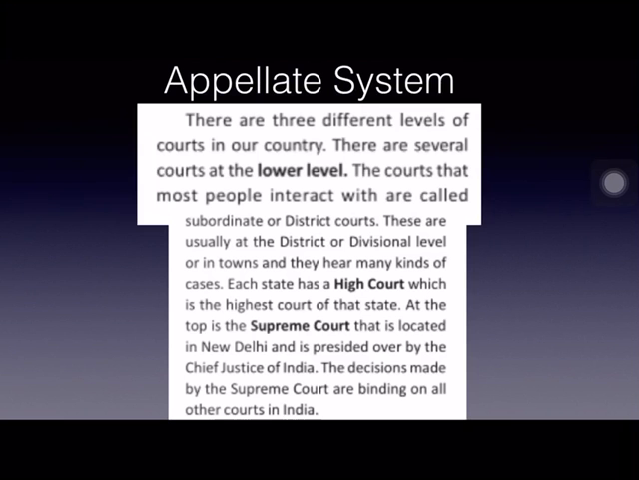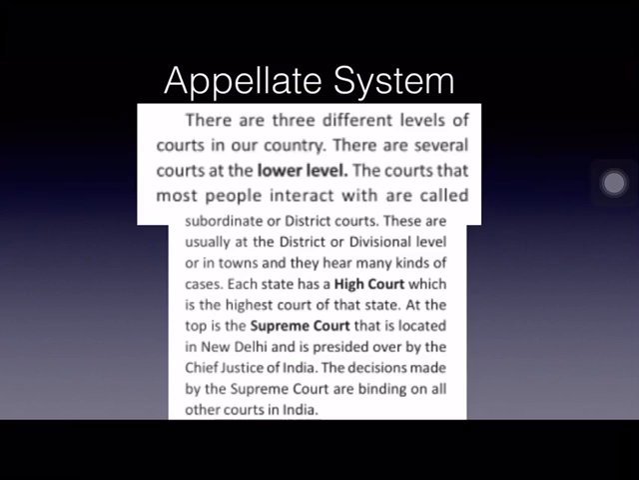The next one is appellate system. In our country, this appellate system exists. That means if a party is not satisfied with the judgment given by a lower court, he can appeal to the next higher court. Like that, if he is filing his case in a lower court, he can go to the next higher court, next higher court, next higher court. Like that, up to the Supreme Court he can appeal.